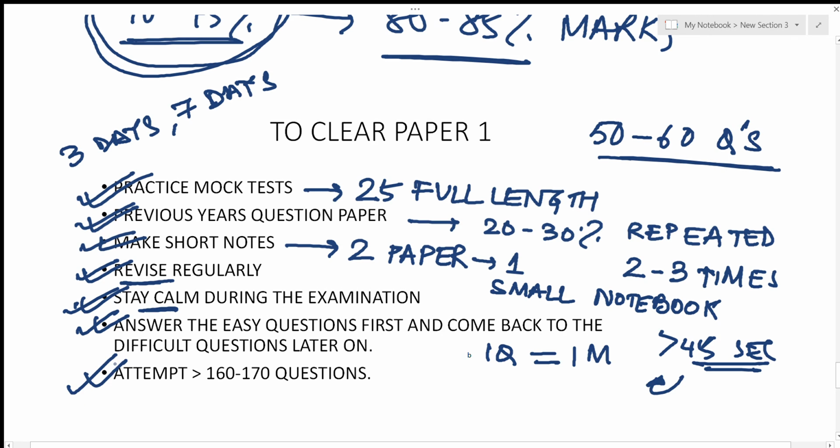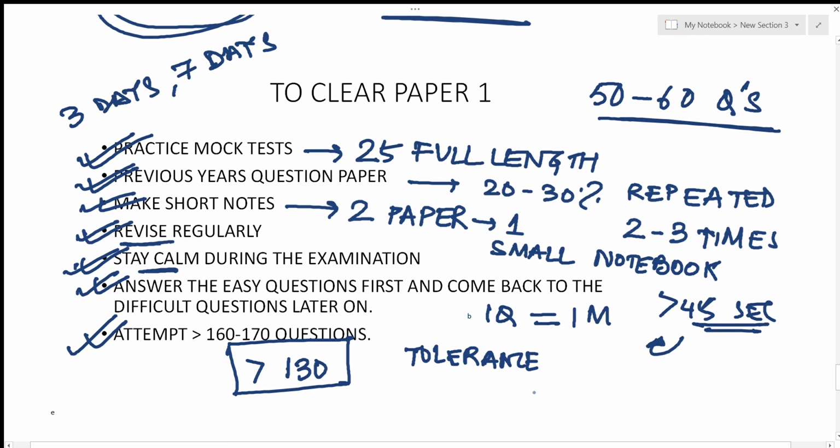Now, what should be the number of attempts? What I feel is, in order to have a cutoff, if the cutoff is more than 130, the minimum number of attempts you should make is 160 to 170 questions at least, because you have to have a tolerance for the negatives, the mistakes that you would be making no matter how much you try. Yeah, some mistakes would be made during the paper. So even if by mistake 20 to 25 questions are wrong, you would come around 130 to 135 marks.